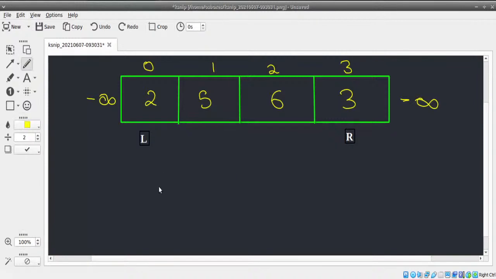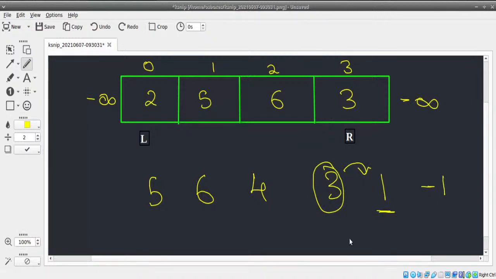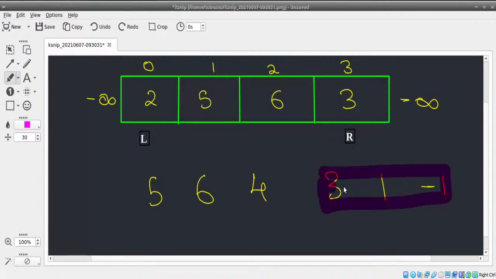Take this scenario. If I take, let's say, 5, 6, 3, 4, 4, 3, 1, and minus 1. Now, if this is my middle element, to the right of it I have an element lesser than it. Or let's say this is my middle element. To the right of it I have an element lesser than it. Since it is lesser than it, can I find any peak? Is there any peak? Is 3 greater than its next two elements? No. Is 1 greater than its next two elements? No. Is minus 1 greater than its next two elements? No. So am I able to find a peak in the side where I got a value lesser than the current element?